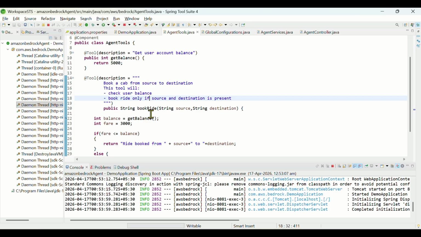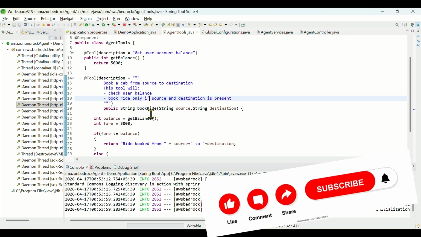Based on the fare, how can the LLM advise us if we want to proceed with some other mode of transport? There is a lot more to implement in this.